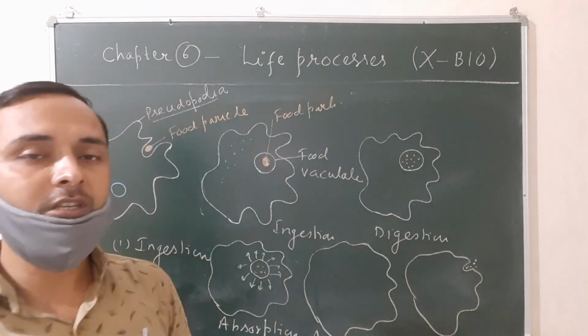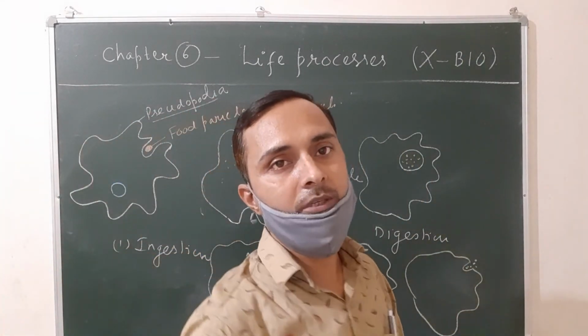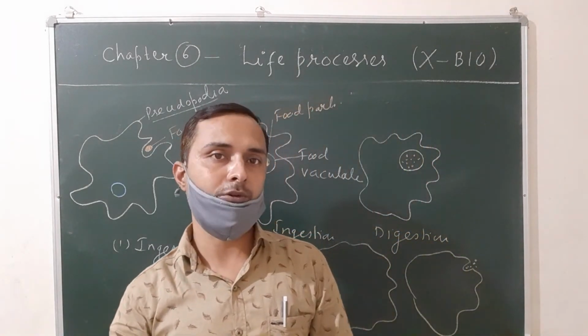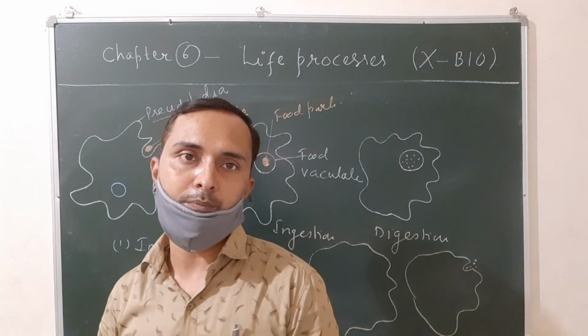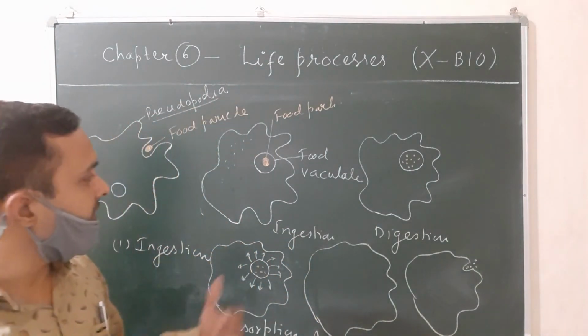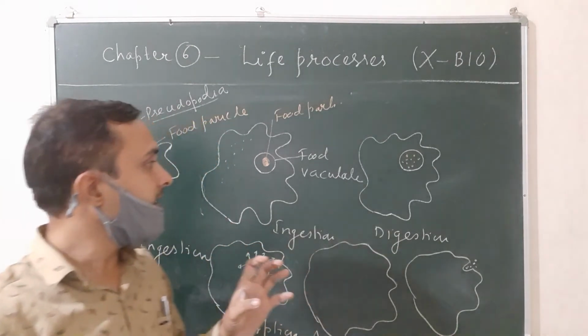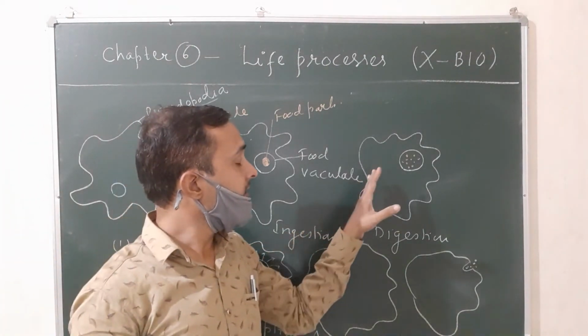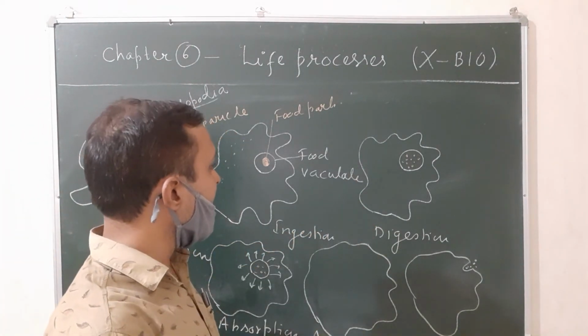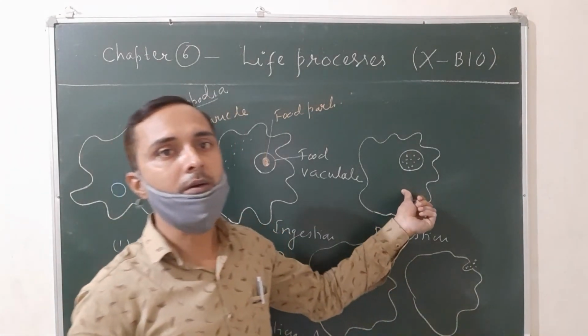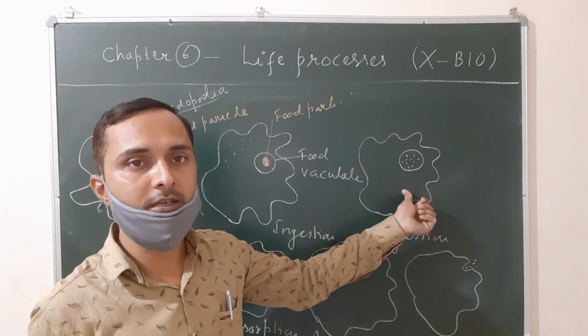So in total, how many steps? 5. In the first step, the food is taken in by the cell membrane and transferred into the food vacuole. The food vacuole is formed by the cell membrane. In the second step, digestion, the digestive enzymes from the surrounding cytoplasm enter the food vacuole and the food is broken down into simple compounds. This is the condition of digestion.